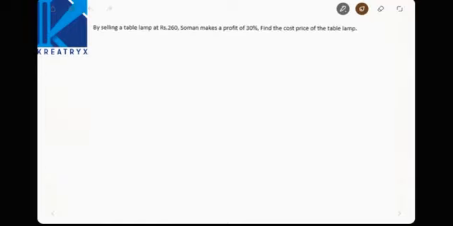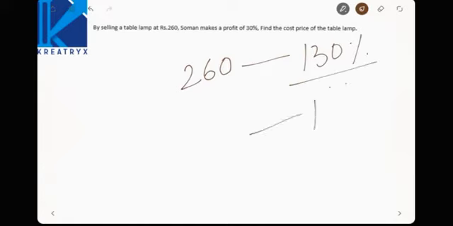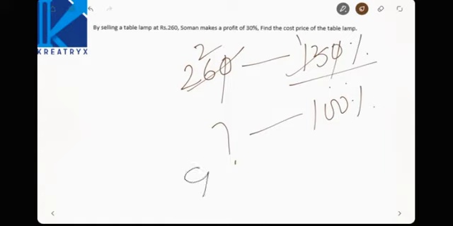Next, by selling a table lamp at rupees 260, Soman makes a profit of 30%. Find the cost price of the table lamp. See here, he sold it for 260 rupees, and that must be equal to 130 percentage, the selling price. Now find out the 100 percentage cost price. 13 ones are 13, 13 twos are 26, the zero gets cancelled. Now what is the cost price? Cost price is equal to 200.